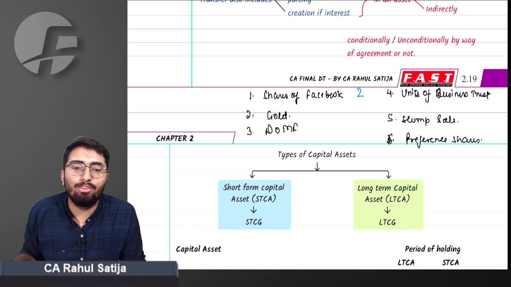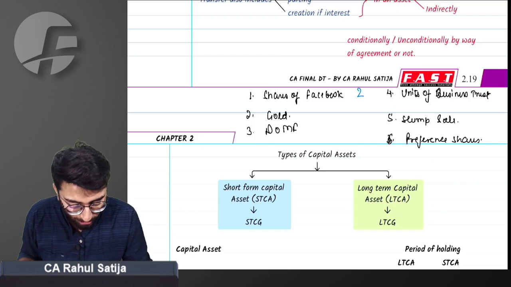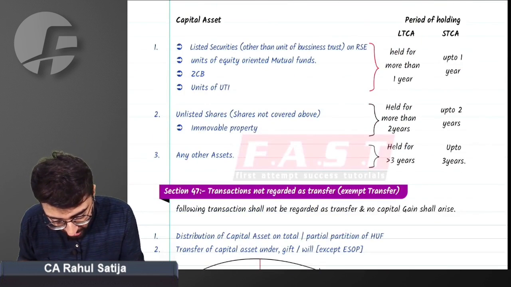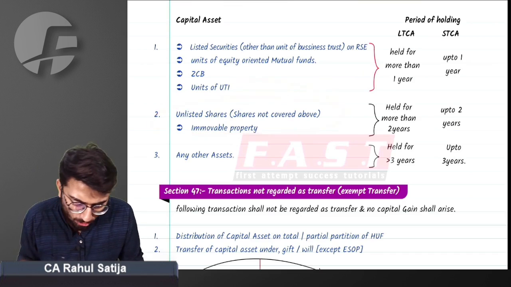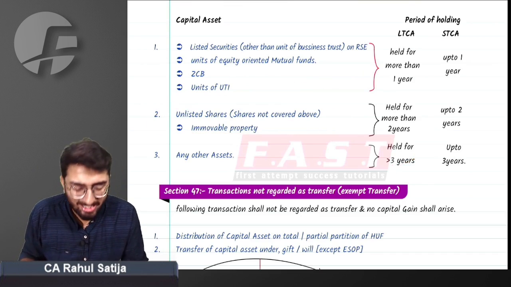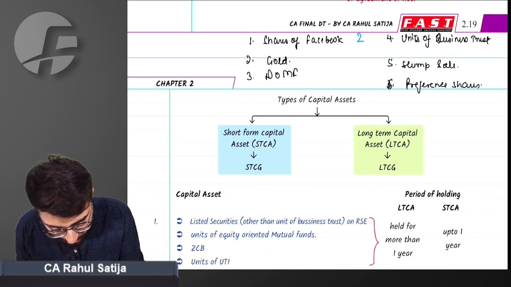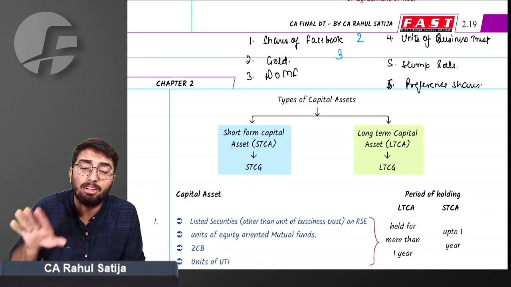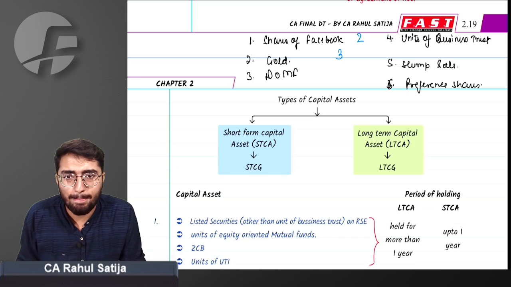What shall be the period of holding for gold? Sir, they do not fall under the 1 year category. Okay. They do not fall under the 2 year category. Okay. Do they fall under the 3 year category? Right answer is yes, they fall under the 3 year category. They will have a period of holding of 3 years.